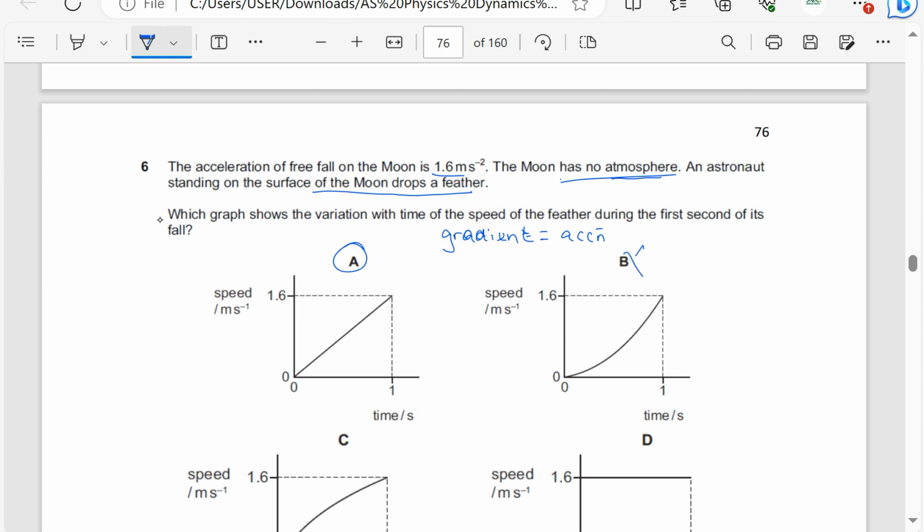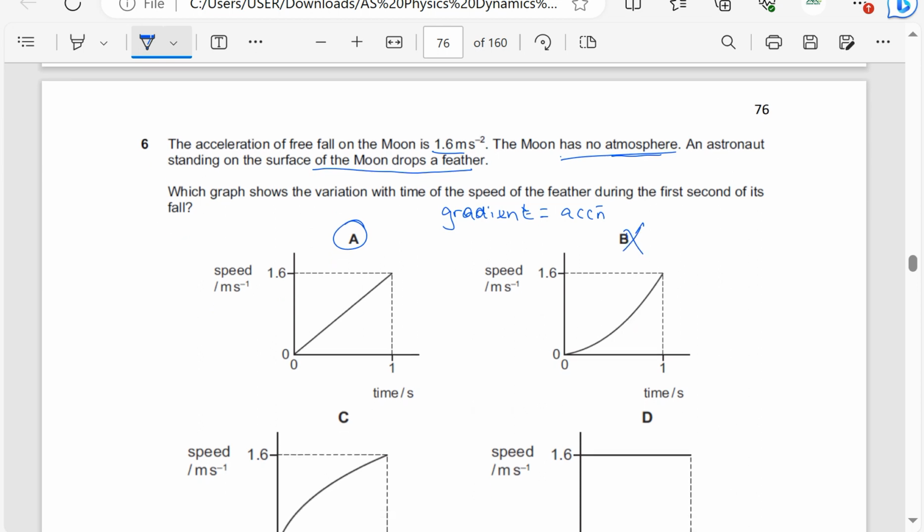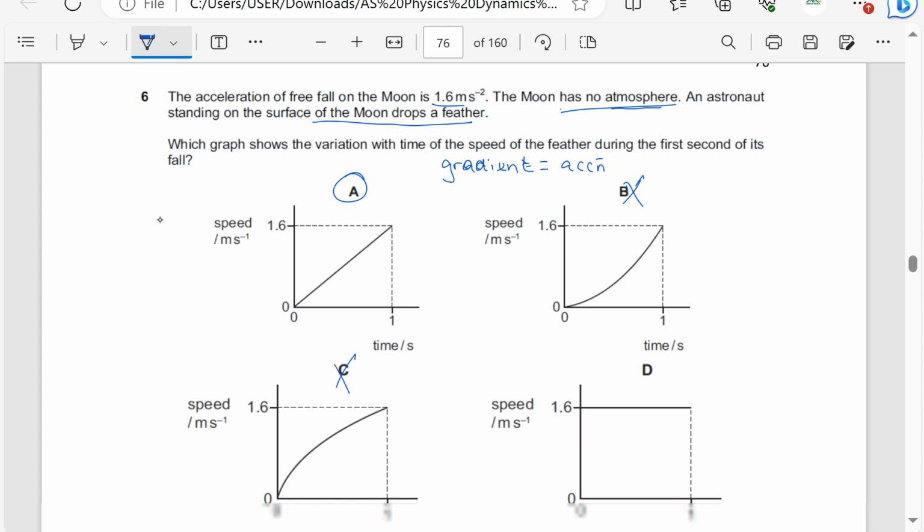The other graphs are not straight lines, which means the acceleration is not constant. Here the gradient is decreasing, which means the acceleration is decreasing. Here the acceleration is increasing because the gradient is increasing. Here the acceleration is decreasing because the line is becoming horizontal, the gradient is decreasing. Here the speed v is constant because the line is horizontal, which means the acceleration here is 0. So the answer is going to be A. The gradient is the acceleration and it is constant since there is no atmosphere, no air resistance.